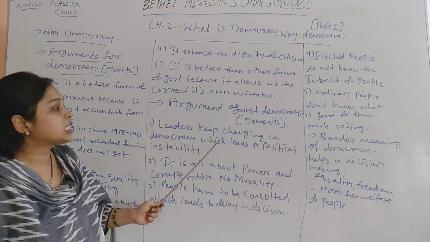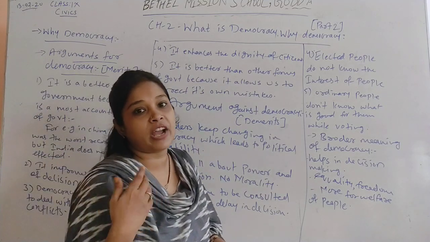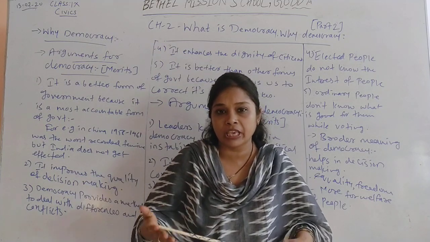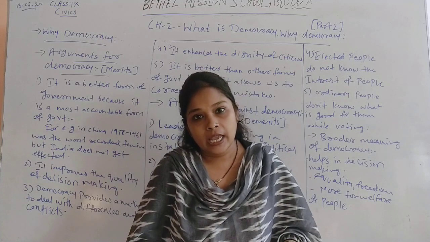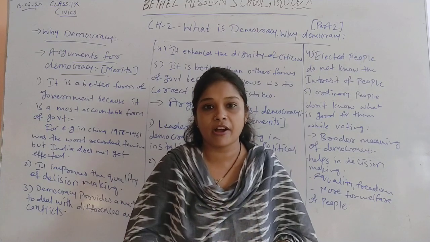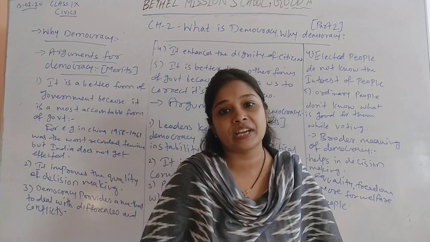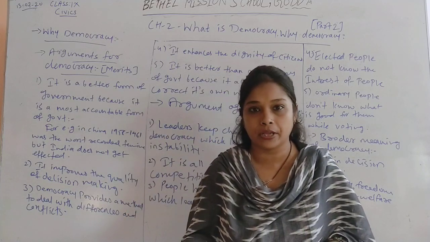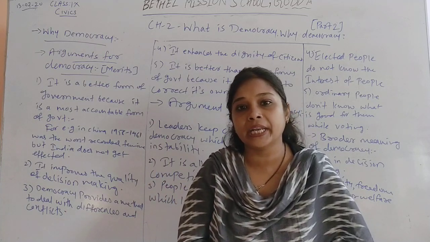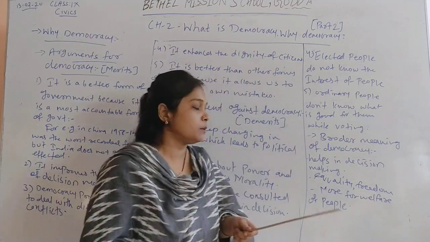First one is, leaders keep changing in democracy, which leads to political instability. It says that after every 5 years we have elections, and many times we elect some other party, and that party makes the government. Different parties may have different ideas and different opinions to rule the country or to make the country successful. So these changing ideas may create political instability in the democratic form of government, which is not always the case.